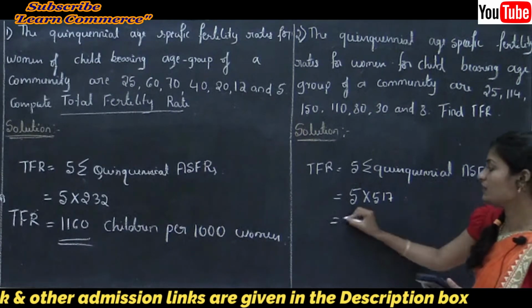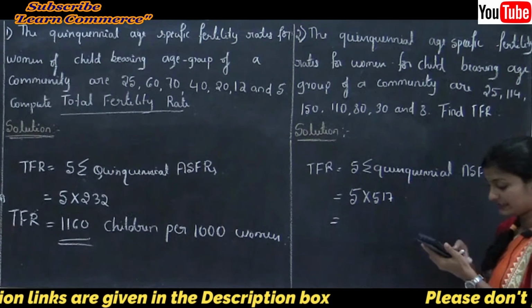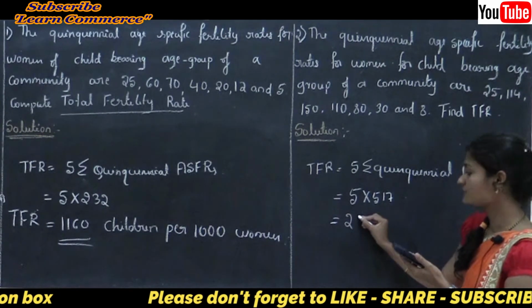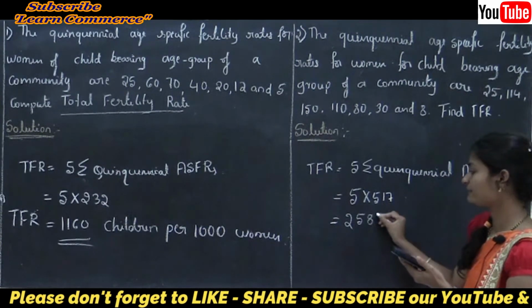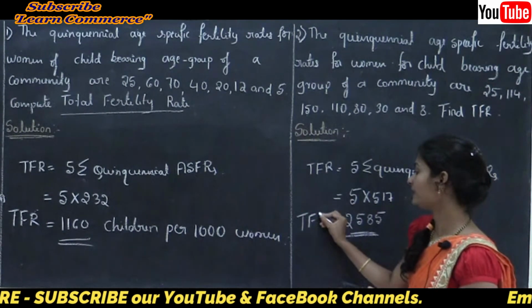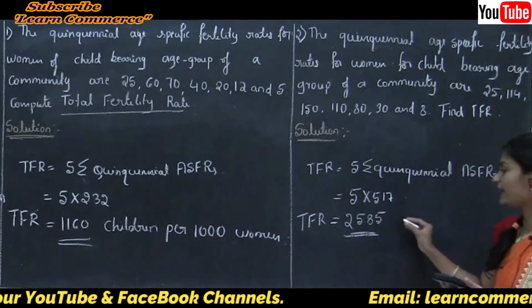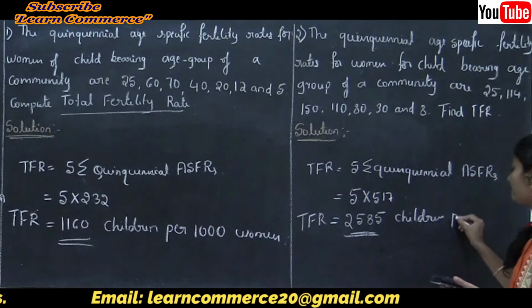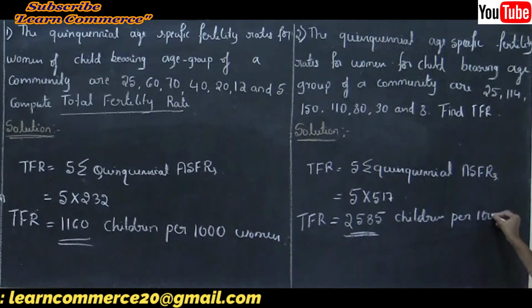This is equal to 5 into 517, that is 2585. This total fertility rate indicates 2585 children per 1000 women.